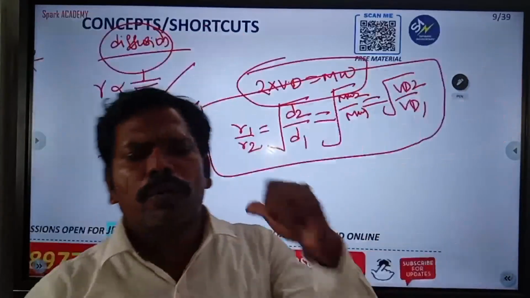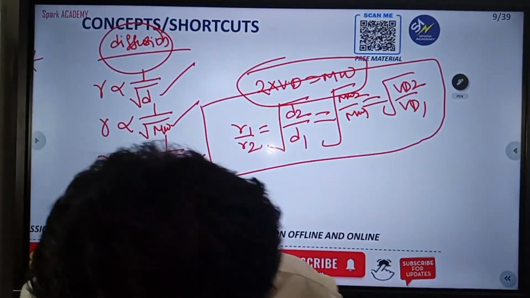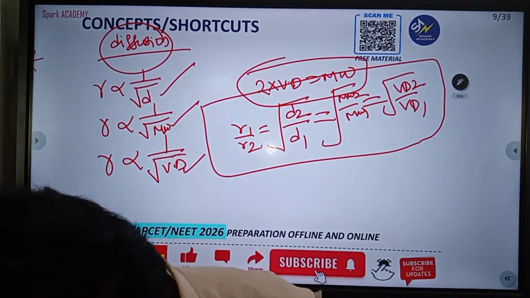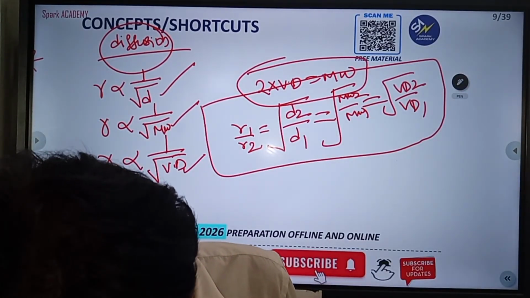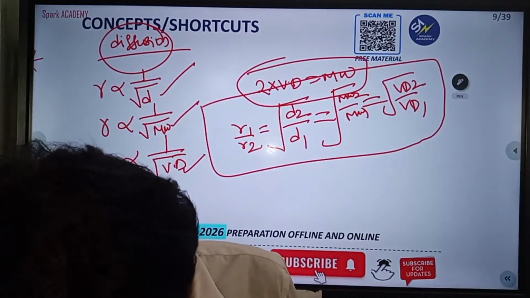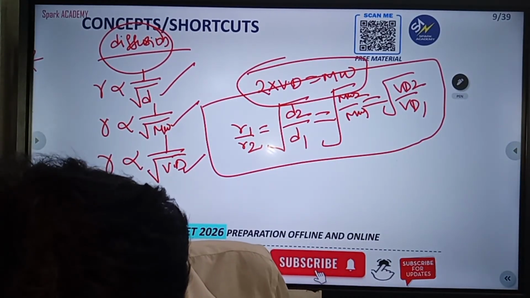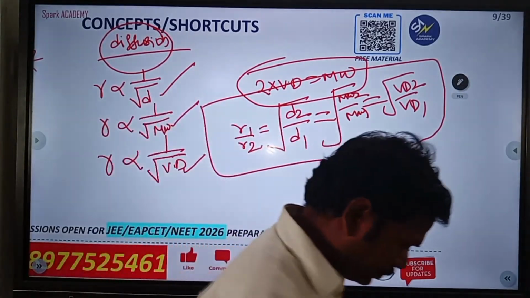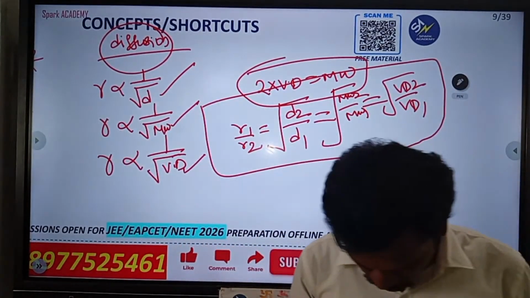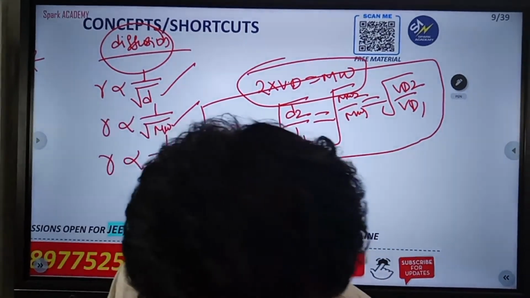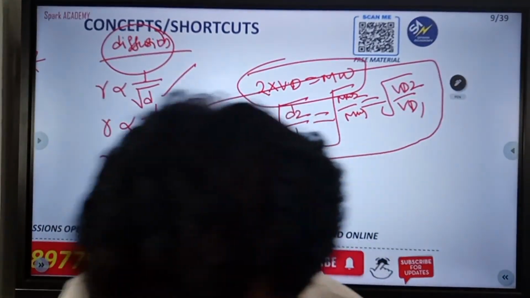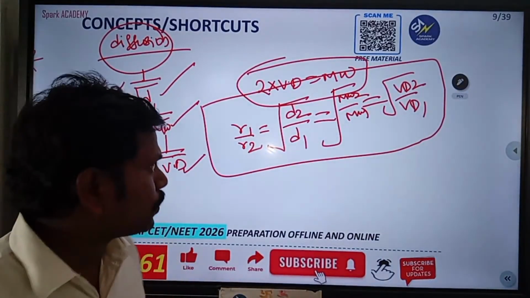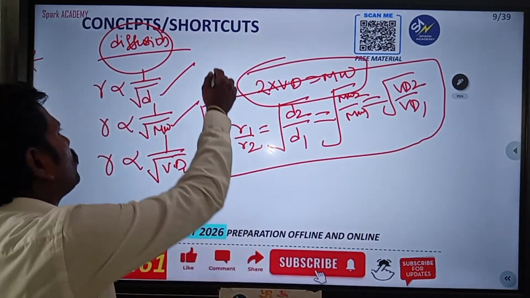Definitely all of you note down this one. Very, very important. Please observe this one. This is a wonderful formula you have to remember.